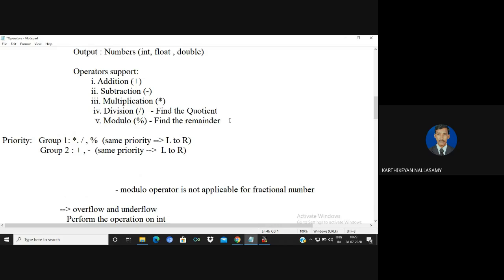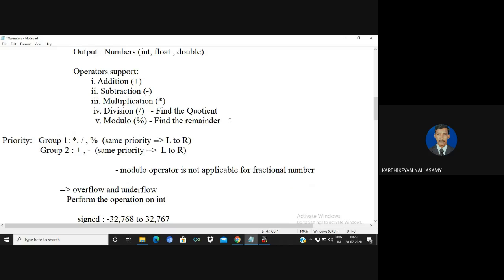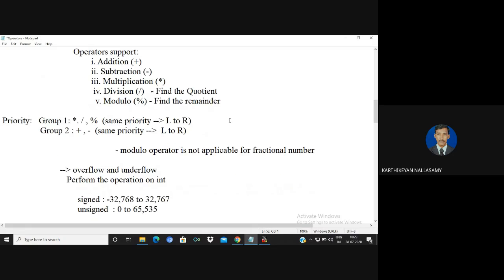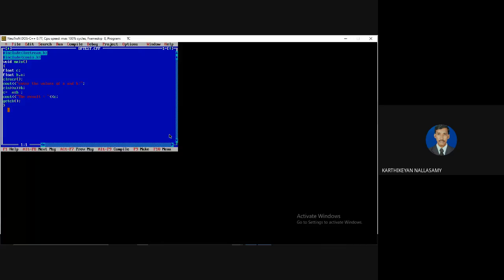Like so for group 2 also. But the problem is the values: the modulo operator is not applicable for fractional numbers in C and C++, and there is a possibility of overflow and underflow. So while selecting the data type for an operation, please try to understand the limit of your values, and based on that you can identify and apply. If you go into overflow or underflow, you will not get an exact output. So this is the concept of arithmetic operators. Thank you.